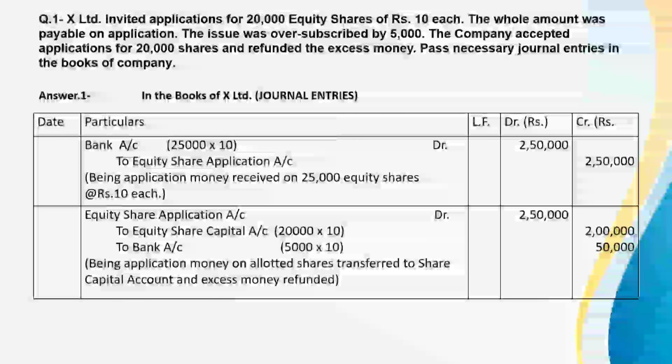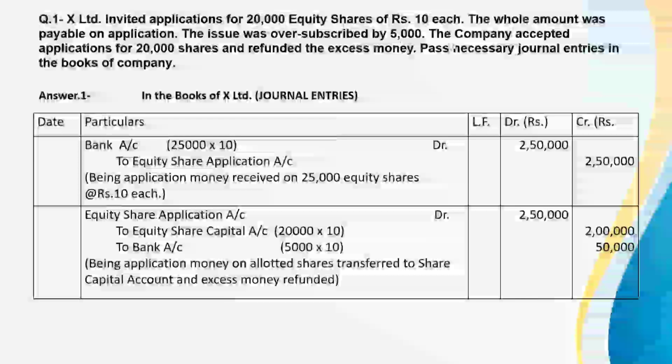The company accepted applications for 20,000 shares and refunded the excess money. Pass necessary journal entry in the books of company. In the question, 20,000 shares were offered to the public, whereas 5,000 more applications were received.